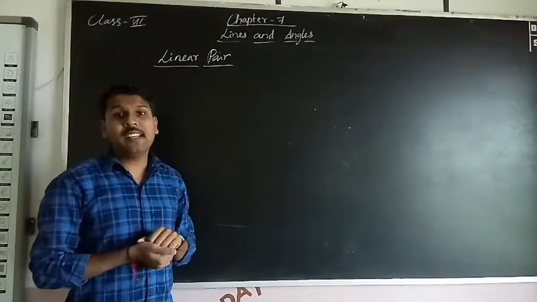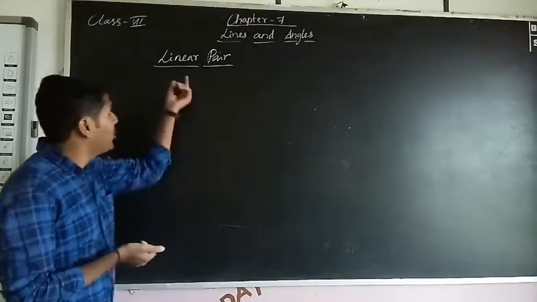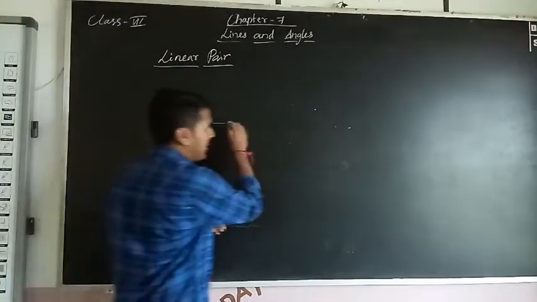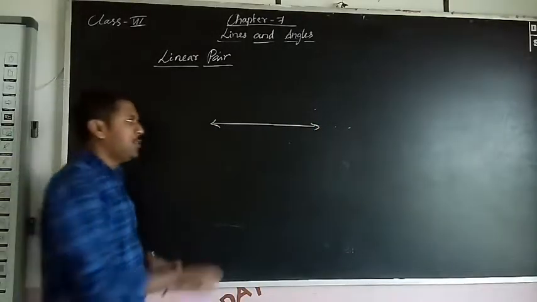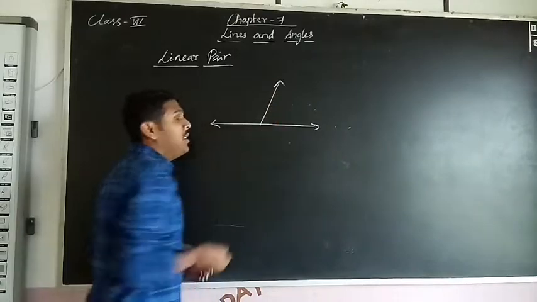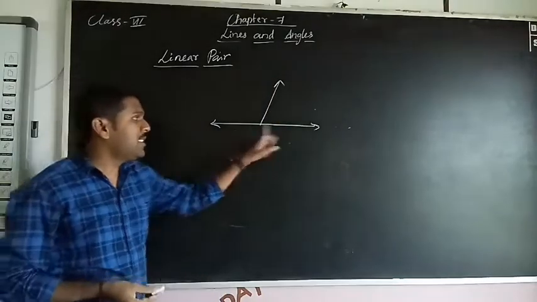So the next concept is linear pair. Before going to the linear pair, first suppose this is a line. Okay. So draw a ray. So this is a line.